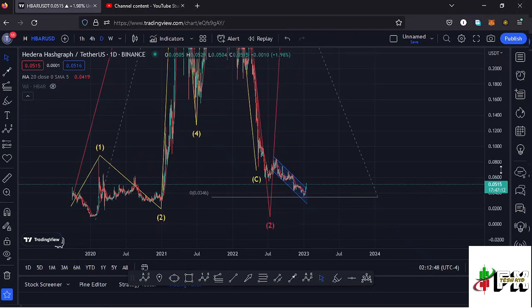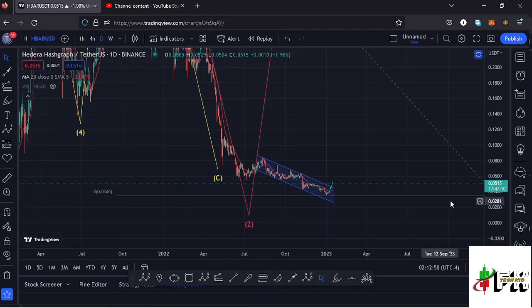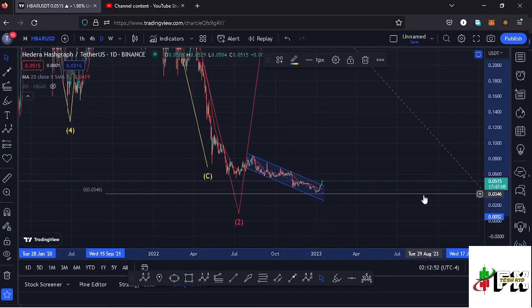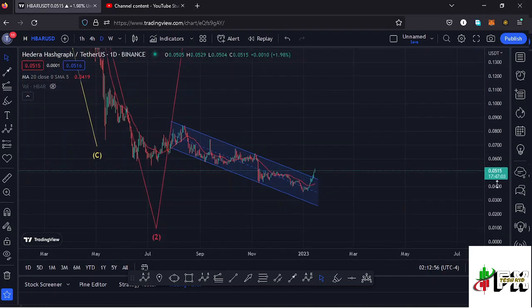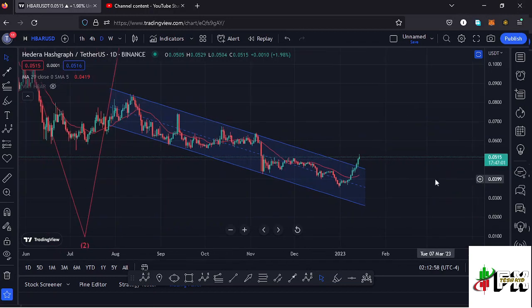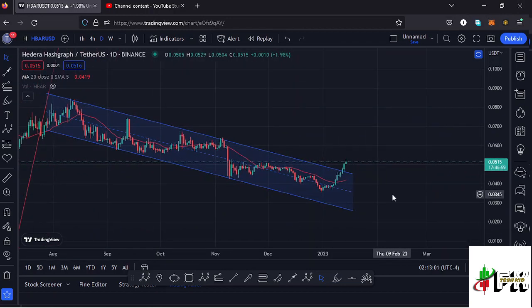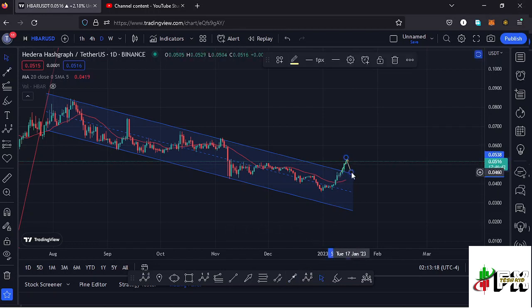And getting to the short-term scenarios, starting here on the daily chart, by first taking a look at a chart pattern that we have information over here, which is a falling channel, that is a descending channel that is supposed to give us a breakout to the upper side. That is after managing to break above the 20-day MA, which gave us support that we needed for us to continue pushing even higher. And you can see we have seen the breakout out of the channel to the upper side, and whatever I'm expecting next after seeing the breakout is a retest of the upper side of the channel, and that can be better seen on the lower time frames.